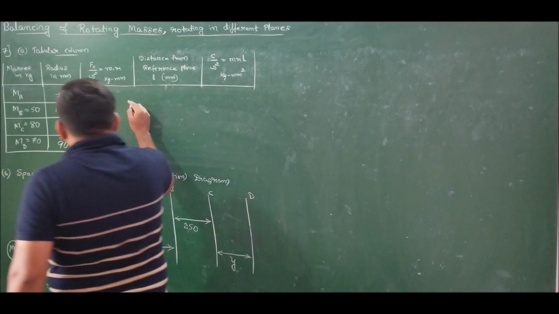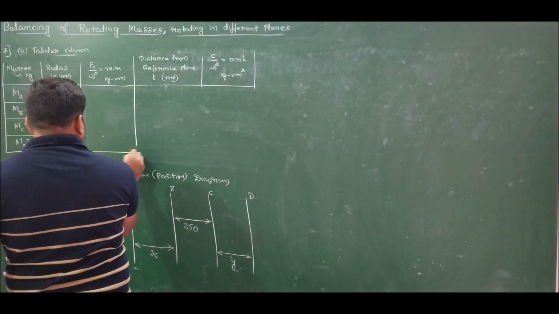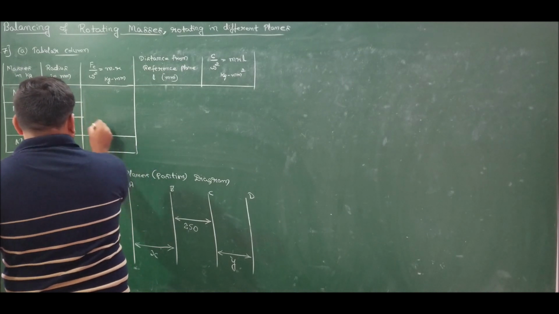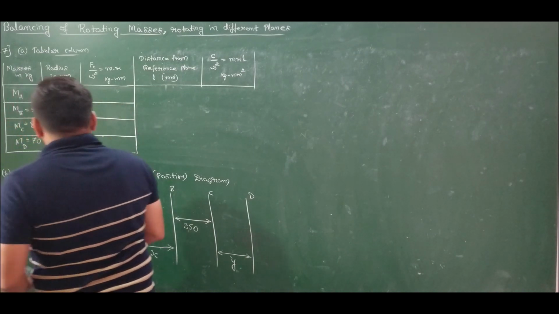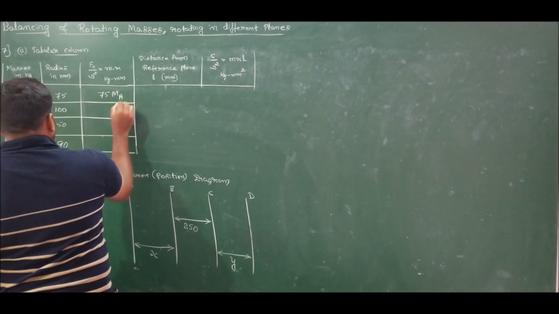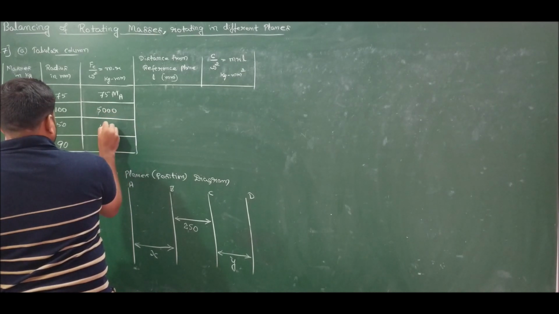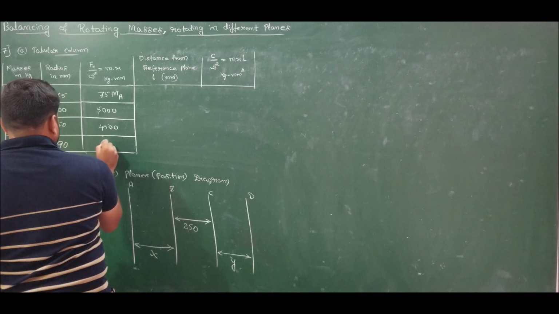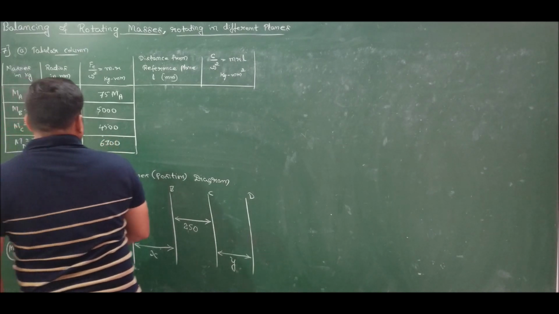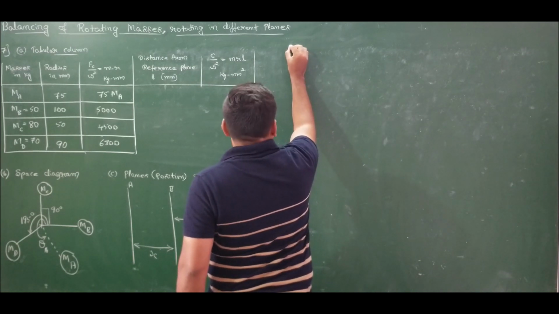If I complete the force column, I will end up with 75 MA, then we have 5000, 4500, 6300. Correct?